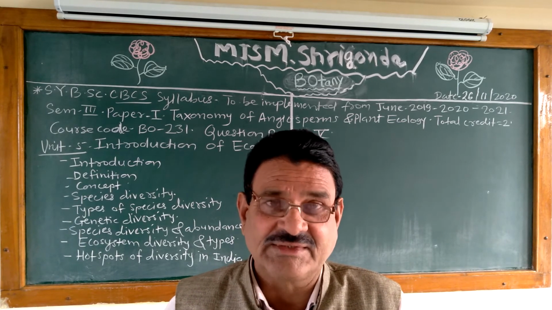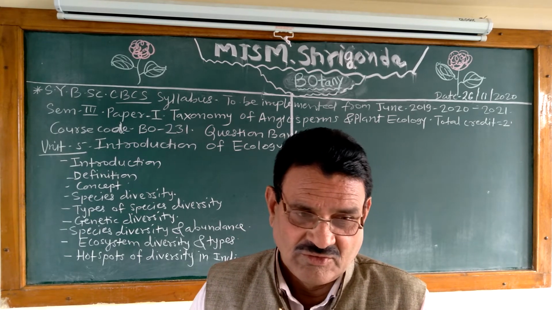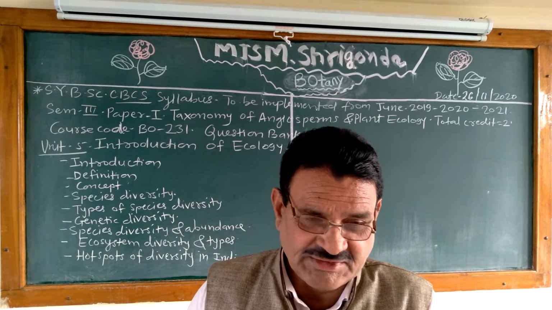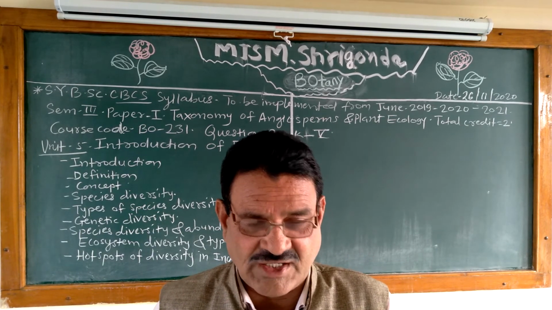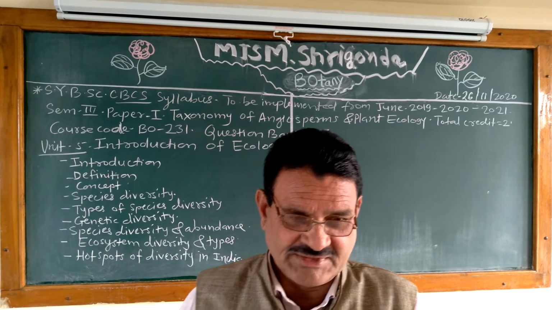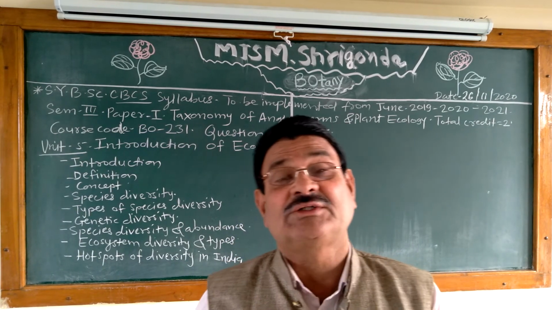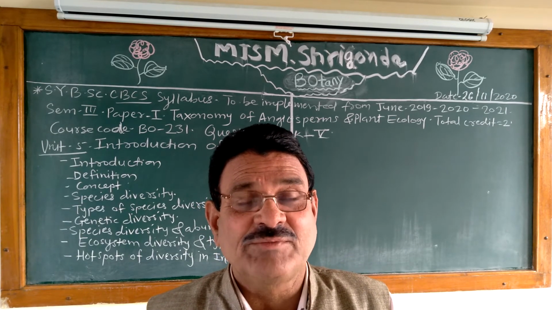What are diversity indices? These are questions on species diversity. What is species index or richness? Shannon's diversity index, Simpson's diversity index, evenness, species abundance, ecosystem diversity. What is an ecosystem? What is ecosystem diversity?